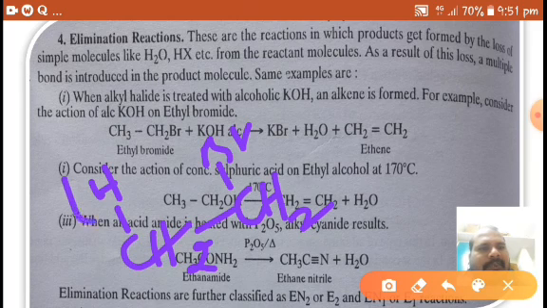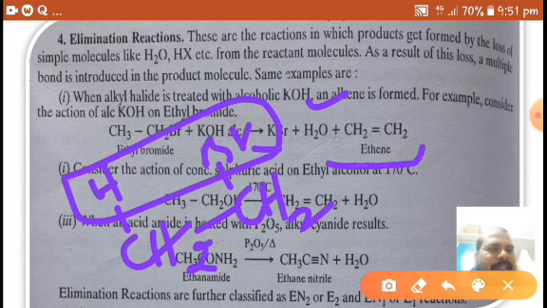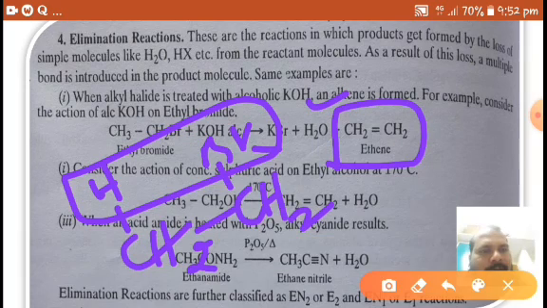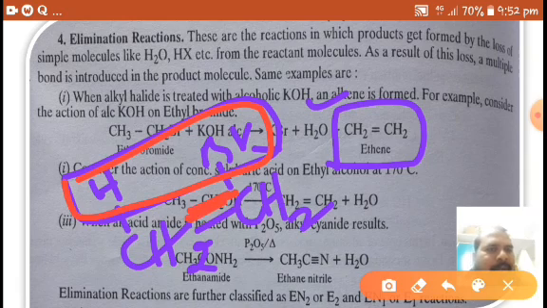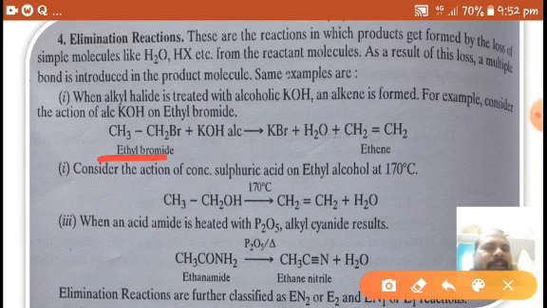In the presence of alcoholic KOH, HBr is eliminated in the form of KBr and H2O, resulting in the formation of ethene. Two sigma bonds are converted into one pi bond. So here ethyl bromide on reaction with alcoholic KOH gives ethene.